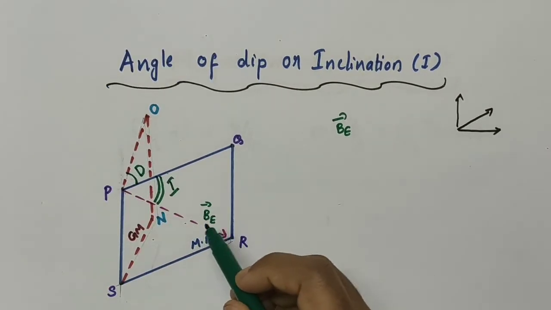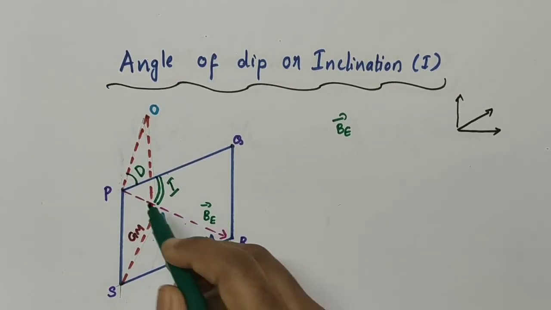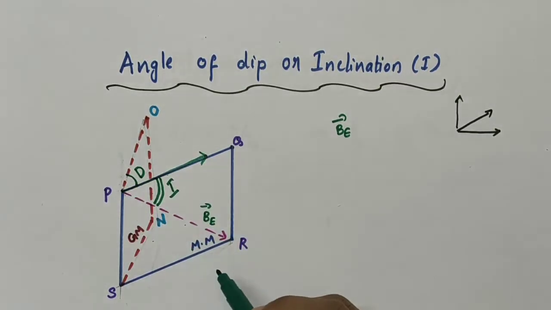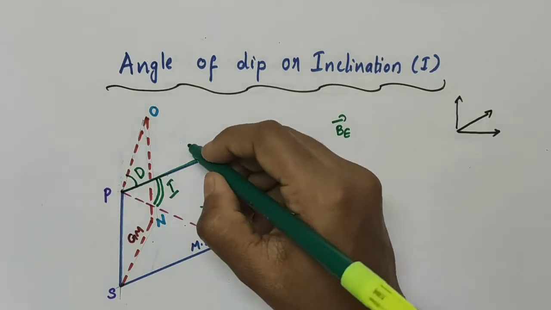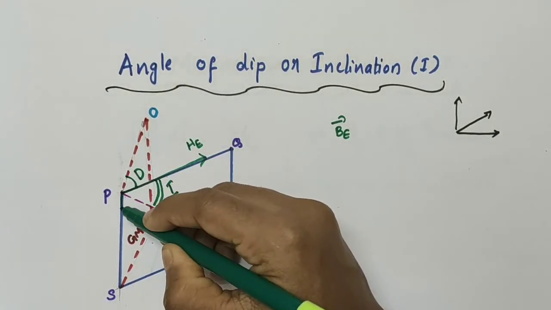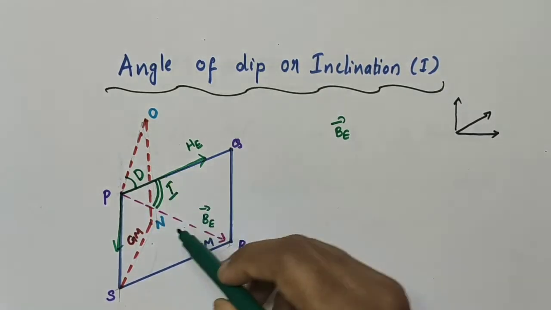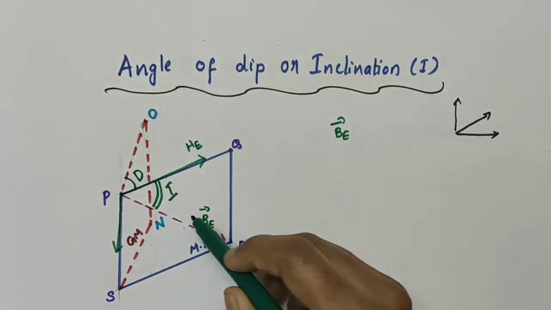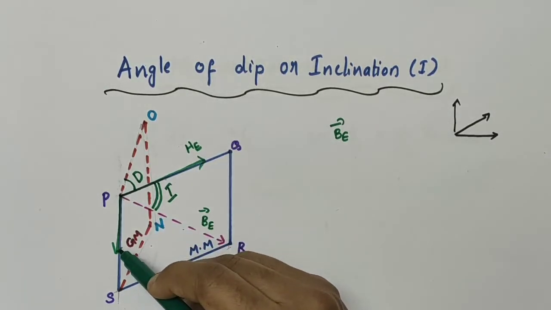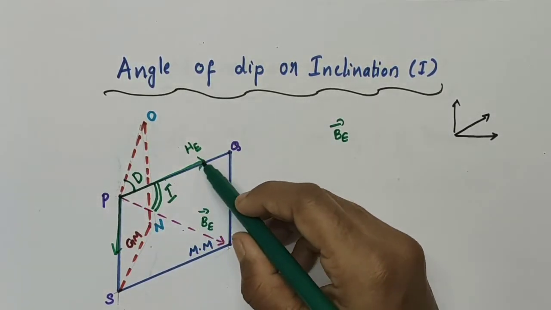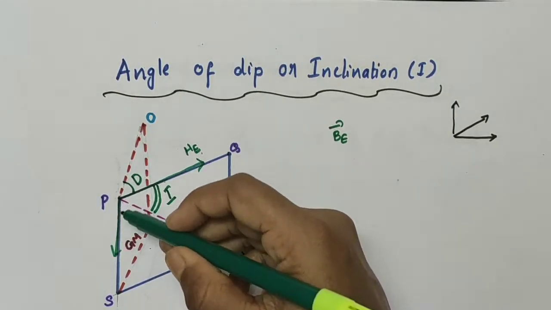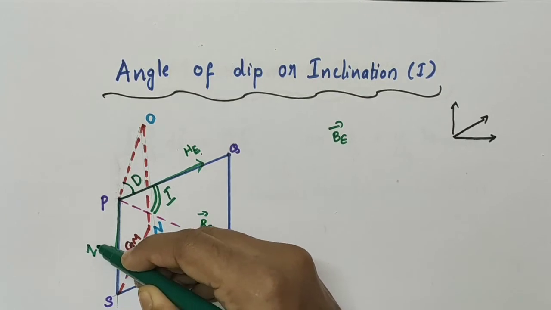Let the horizontal component of earth's magnetic field be HE, and let the vertical component be ZE.